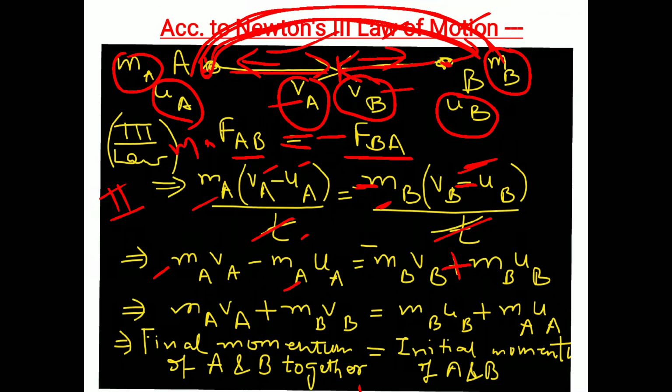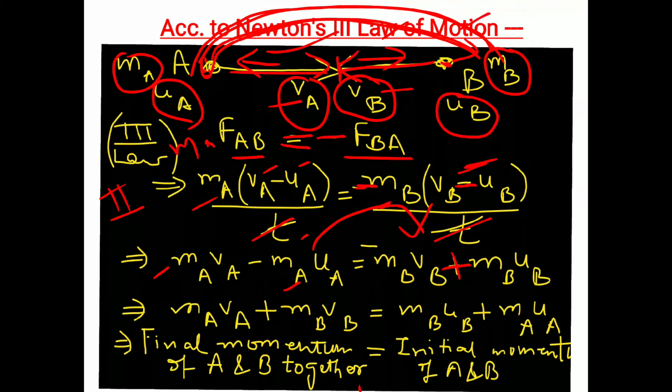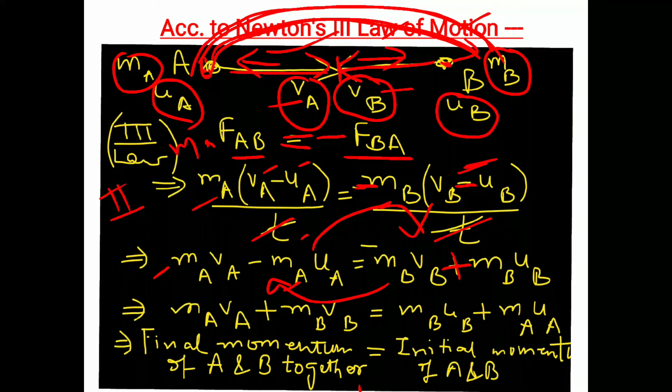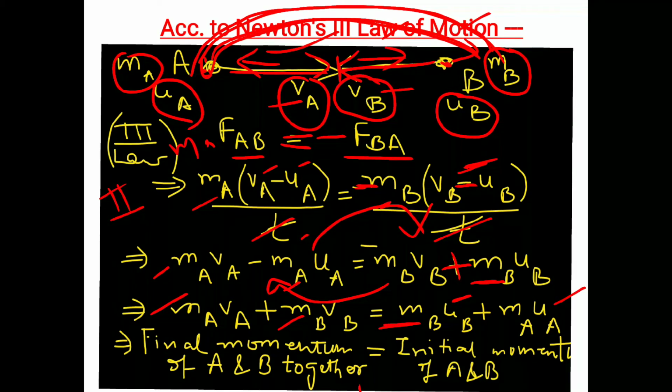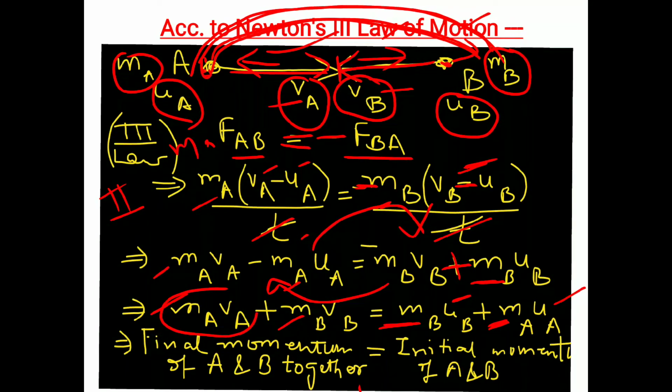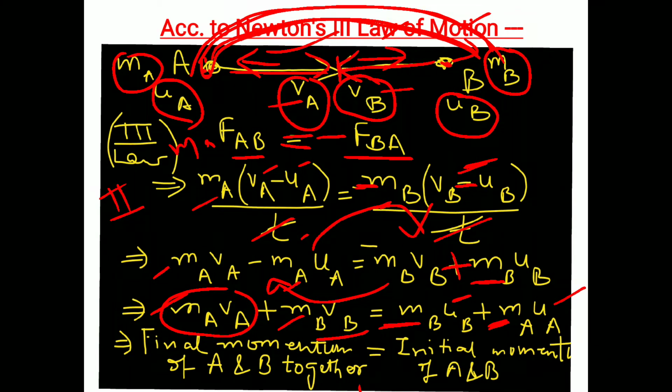Now move the terms with minus sign to the other side. This term will come here and this term will move to this place. Now what will be the new equation? mA vA plus mB vB is equal to mB uB plus mA uA. Now you can see this is the initial momentum of A, this is the initial momentum of B. This is the final momentum of A and this is the final momentum of B. Together they are equal, meaning the sum of the final momentum of A and B together is equal to the initial momentum of A and B together.